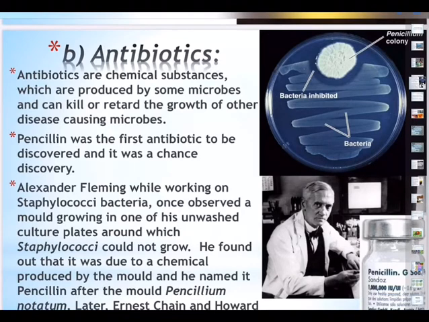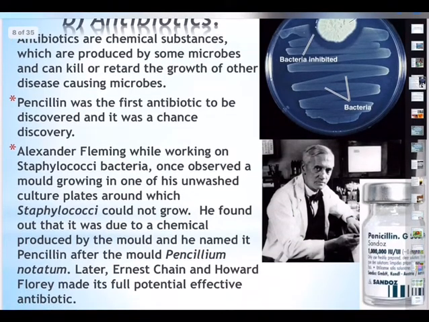And of course we must be thankful to this gentleman whose photo you are seeing here, Alexander Fleming, who in 1928 discovered the first antibiotic, penicillin, from a fungus called Penicillium notatum, and it was commercially extracted by the efforts of Chain and Florey, another two scientists. This antibiotic was extensively used in treating wounded American soldiers in World War II. Fleming, Chain and Florey were suitably awarded the Nobel Prize in 1945.